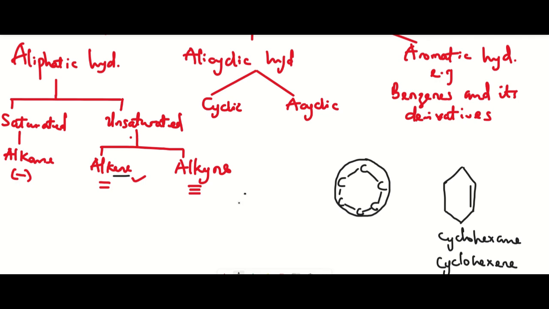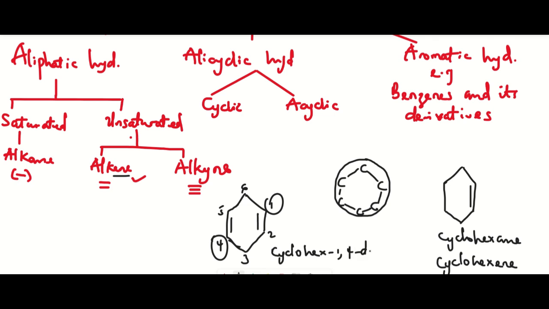If I have something like this, I have 1, 2, 3, 4, 5, and 6, right? The ene takes the lowest position. If I go this way, it takes the lowest position here. So the name of the compound will be cyclohexa-1,4-diene, because I have two enes there, right? So this is how to think of cyclic compounds.